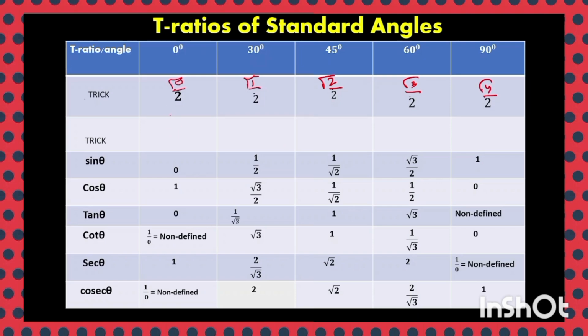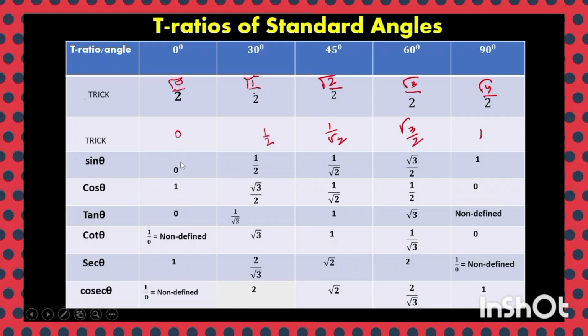And 0 root over by 2 which is 0. Root over 1 by 2 is 1 by 2. Here root 2 by 2 is 1 by root 2. It is root 3 by 2. Here root 4 means 2 by 2, which is 1. Thus you can write here. So here 0, 1 by 2, 1 by root 2, root 3 by 2, 1.